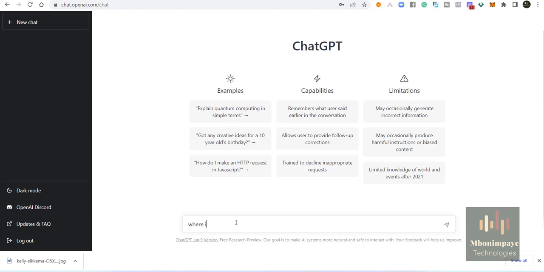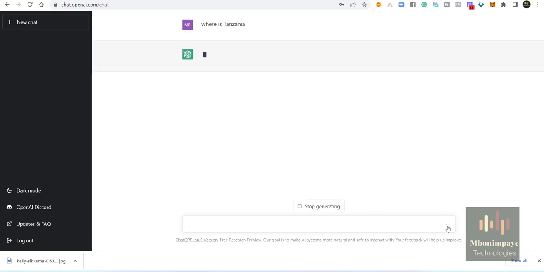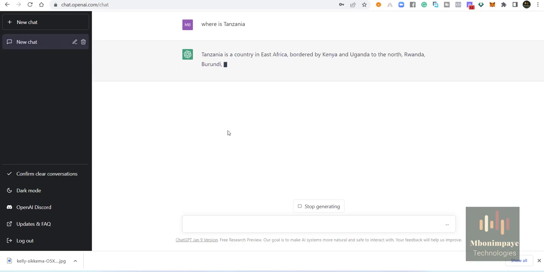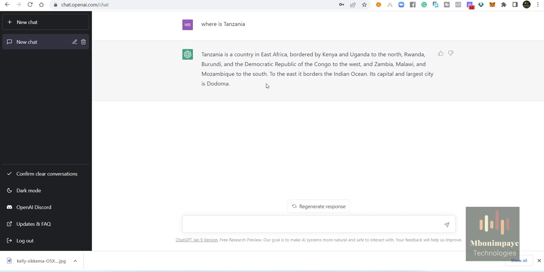So right here, where is Tanzania? I'll click send, and then I'll wait for ChatGPT to give me an answer. It says Tanzania is a country in East Africa bordered by Kenya and Uganda to the north, Rwanda, Burundi, and the Democratic Republic of Congo. It says the capital and largest city is Dodoma, and the capital city of Tanzania is Dodoma. So ChatGPT has answered our question.